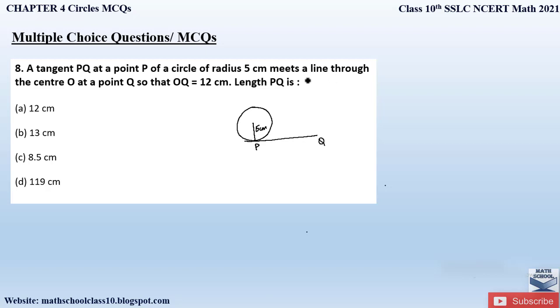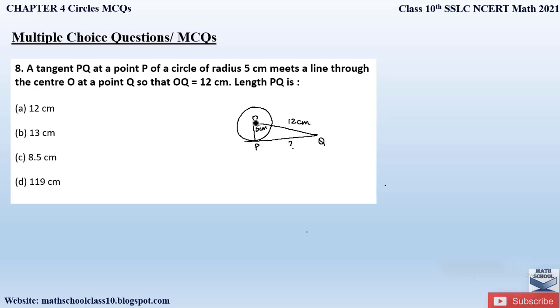The radius meets a line through the center at point Q so that OQ is 12 centimeters. There is a line from the center to point Q, which is OQ, which is 12 centimeters. Here we have to find the length of PQ. This way, it becomes simpler to solve the problem when you draw the figure.